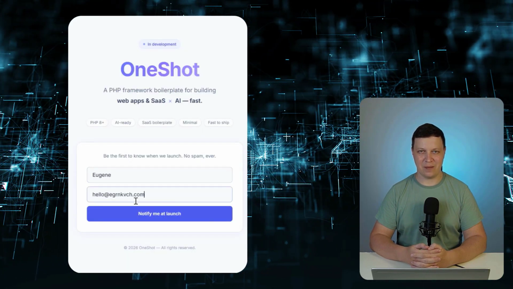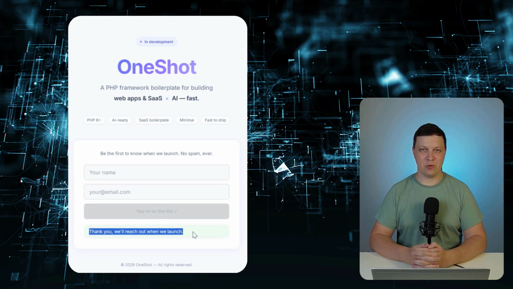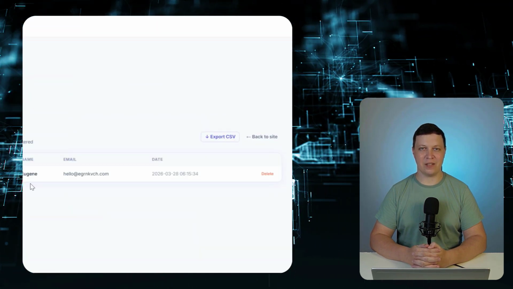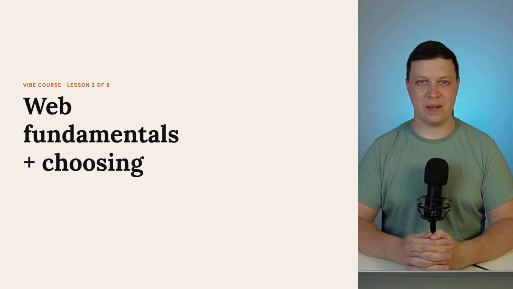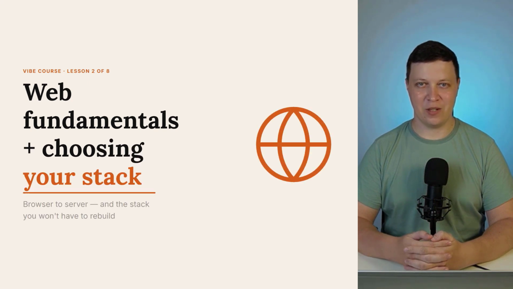Last time we built the first step, a landing page to collect signups for your future product. One prompt, one command, done. Today, the foundation. Skip it, and AI codes blind. How a web request works under the hood, and how to pick a programming language so you don't rebuild the project in a month or two. At the end, there's a conclusion that goes against most advice you'll find online.